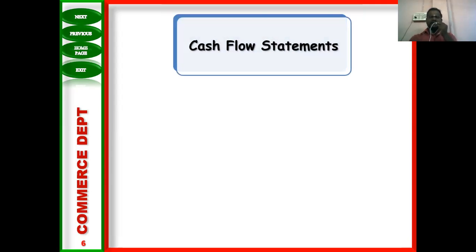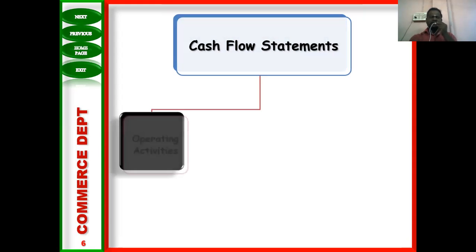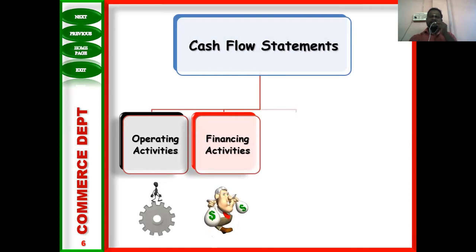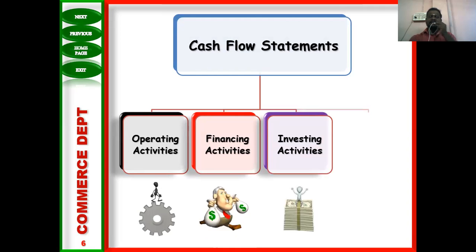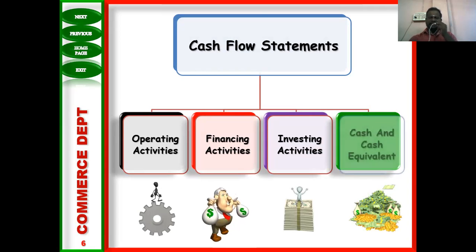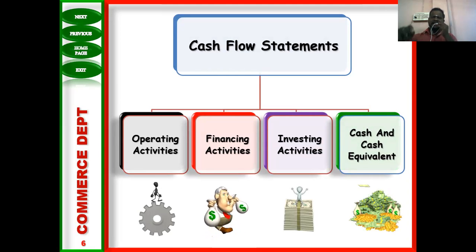Then, what are the activities involved in the cash flow statement? Cash flow statement is classified into operating activities, financing activities, investing activities, and cash and cash equivalent. It is classified into four activities. One is operating activities. It deals with the operation of the business, the revenue of the business.